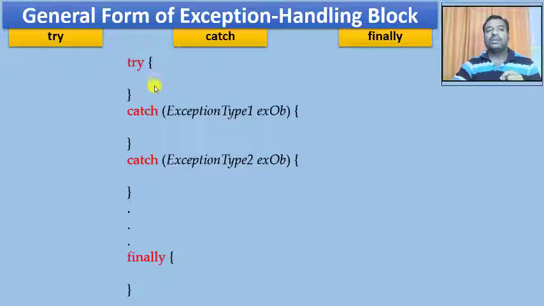So this is the try clause, this is a catch clause, and the second catch clause, and I can have any number of statements in between now. Later on at the end, the code which I want to execute after the try block processing, I am going to put into the finally block. Now this is how in general the exception handling block is going to look. So now we will see exactly how we are going to make use of try and catch first, as I mentioned, and later on we will see how the finally keyword should be utilized by the program. So first we'll understand the try and catch in depth.